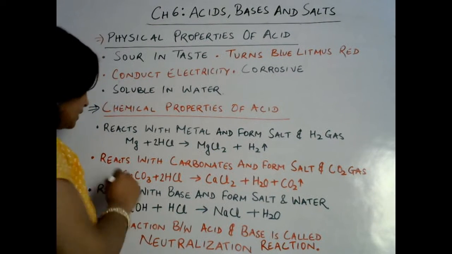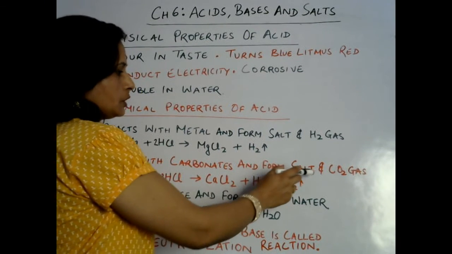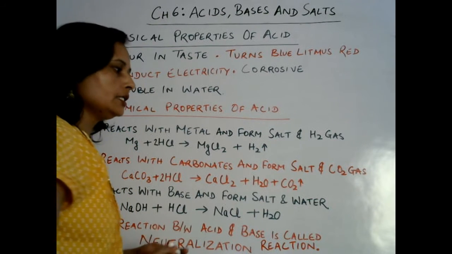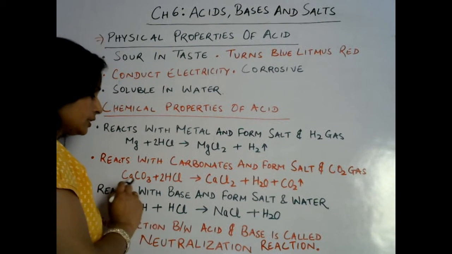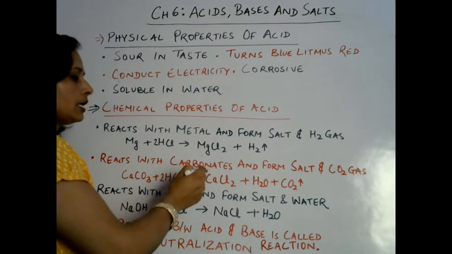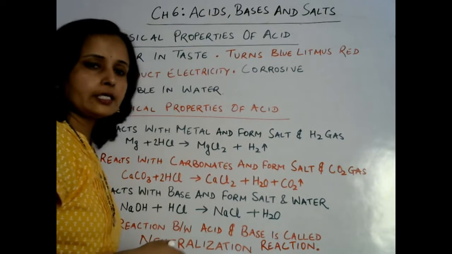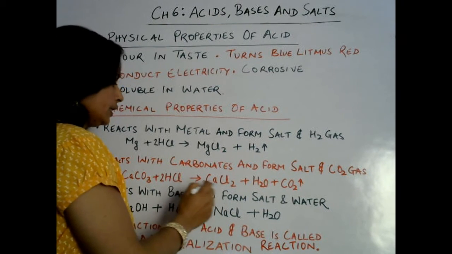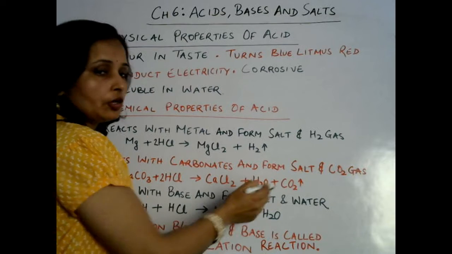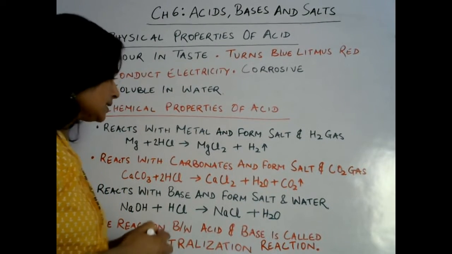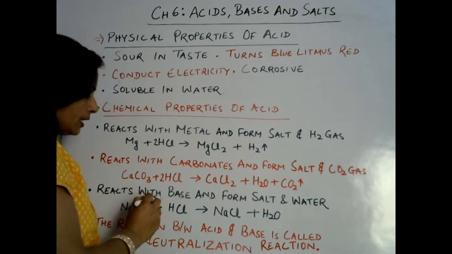Clear? Now next, when acid reacts with carbonates, then it forms salt and carbon dioxide gas evolves. So when hydrochloric acid, or any kind of acid, reacts with carbonates, here it is calcium carbonate, what is formed? Again salt is formed. Here calcium chloride is the salt, and then water is also formed, and carbon dioxide gas is released during this reaction. Clear?